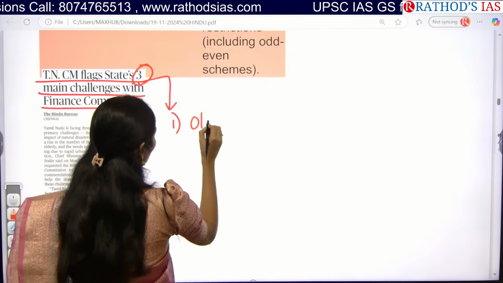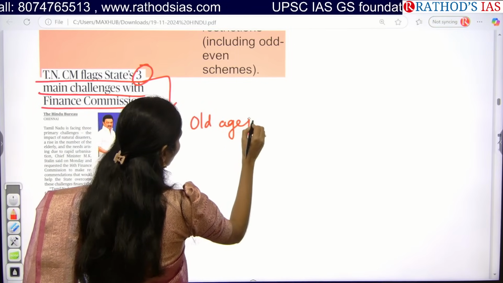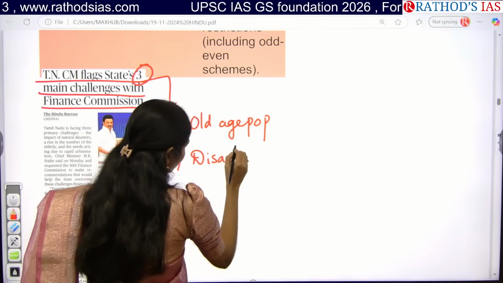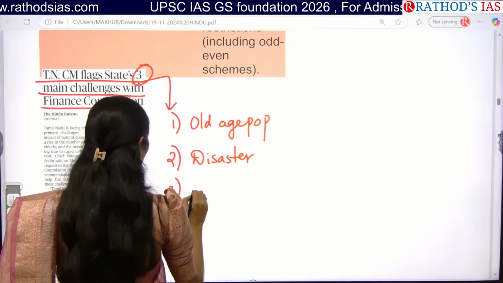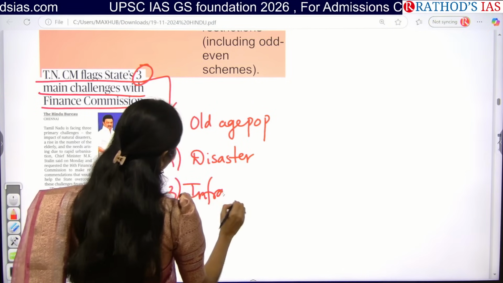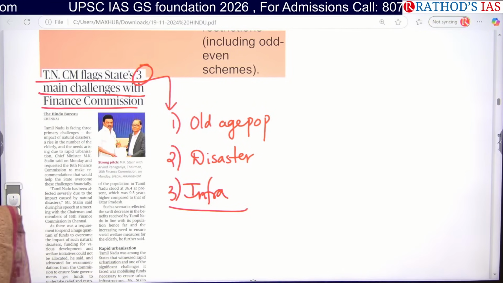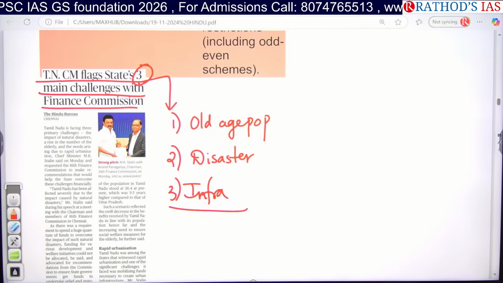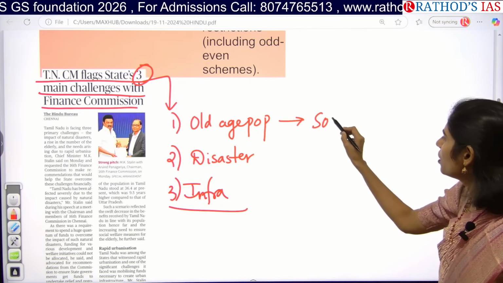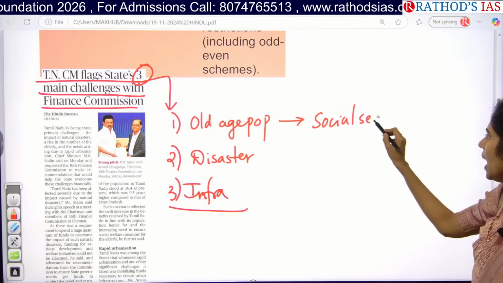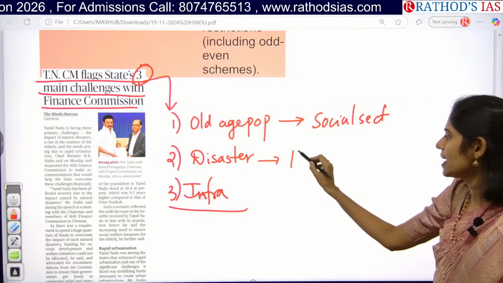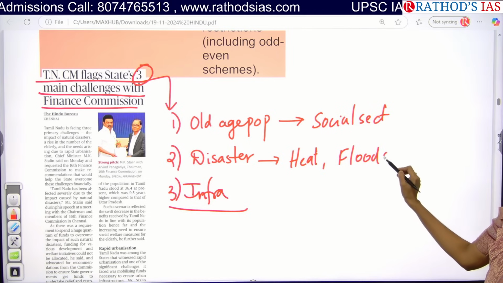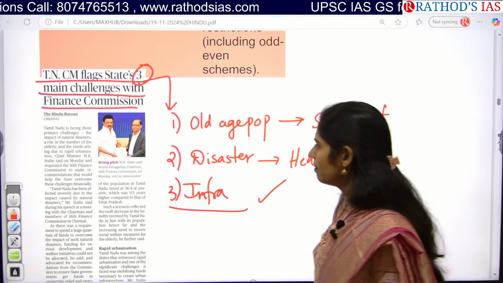First one is the increasing old age population. And frequently there will be disasters. For disaster management it needs funds. And third one here is infrastructure. So please note down these three things. Tamil Nadu is facing three major challenges. First one is the increasing old age population, and they have to implement more social sector schemes. And always, frequently, it is having disasters. Recently it had a heat wave as well as floods, always because it is a coastal state. And next one is development, infrastructure.